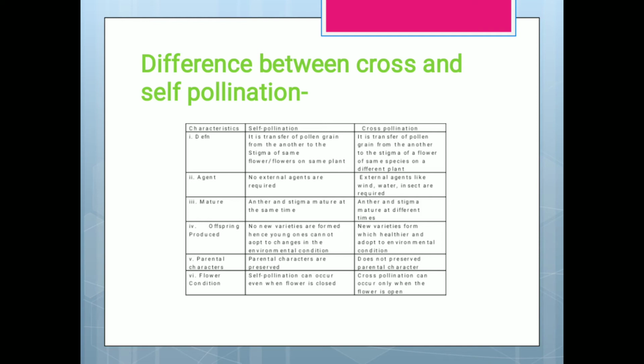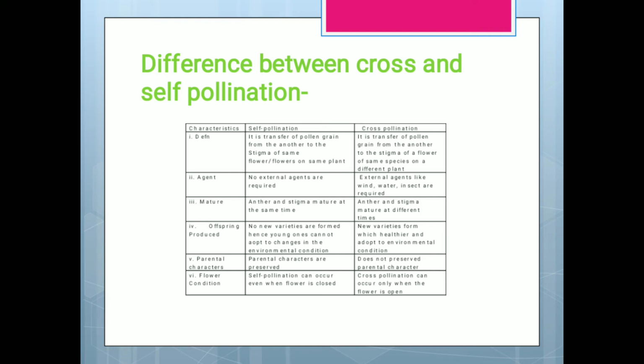Cross pollination is the transfer of pollen grains from the anther to the stigma of a flower of the same species on a different plant. In self pollination an agent is not required, but in cross pollination external agents like wind, water, insects, etc. are required. Regarding maturity, in self pollination the anther and stigma mature at the same time, but in cross pollination the anther and stigma mature at different times.